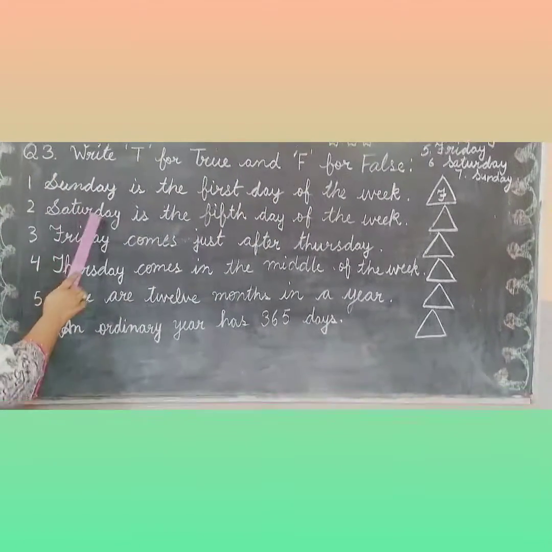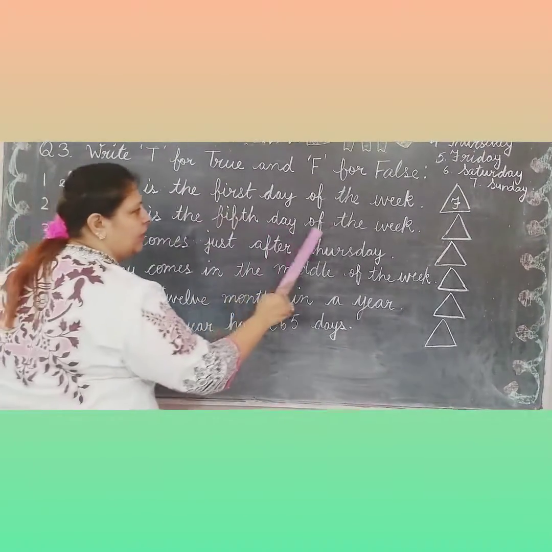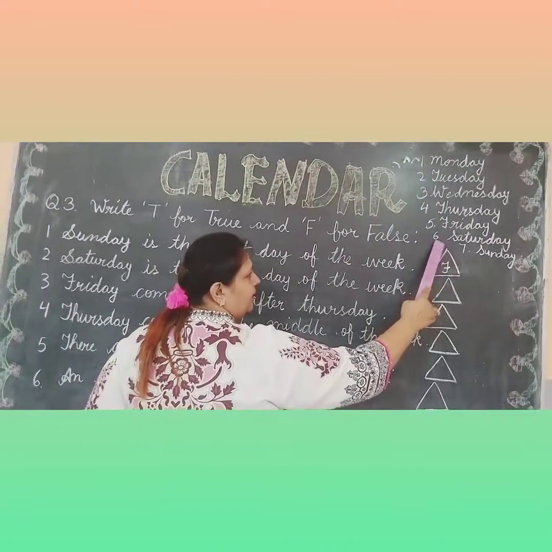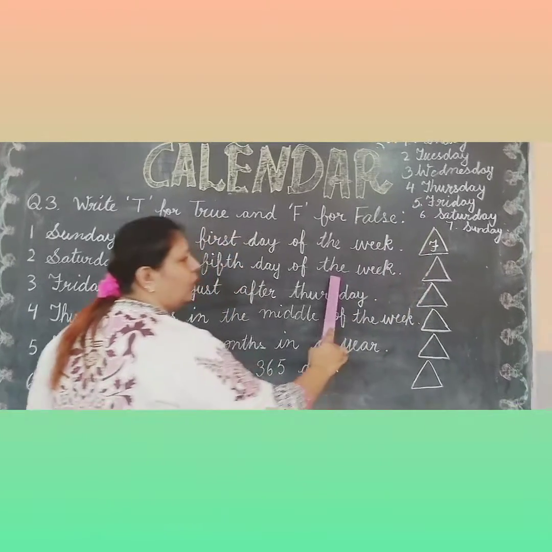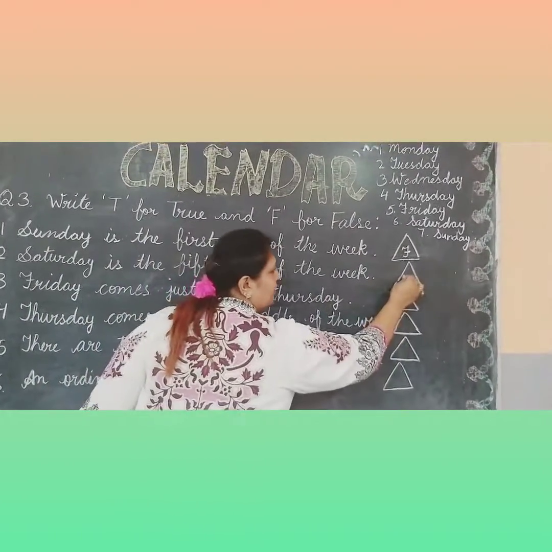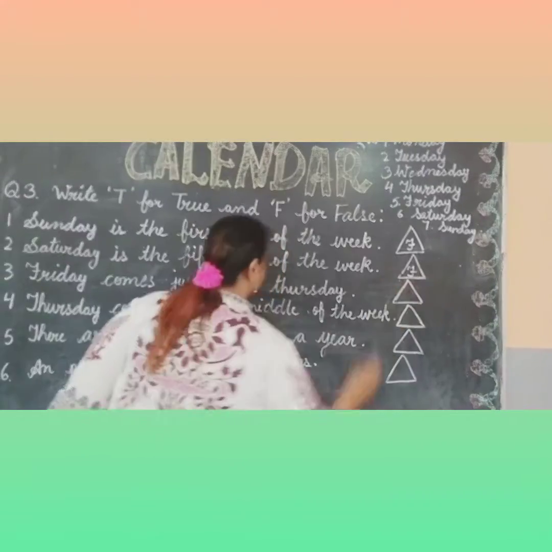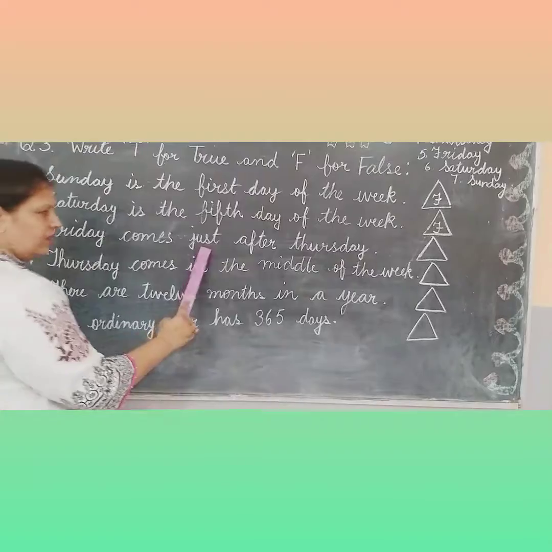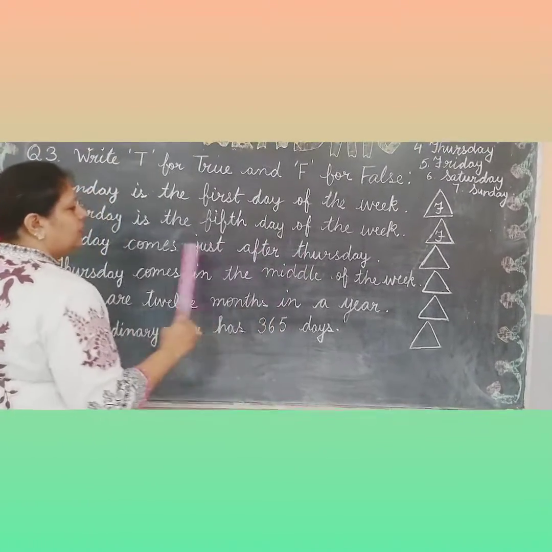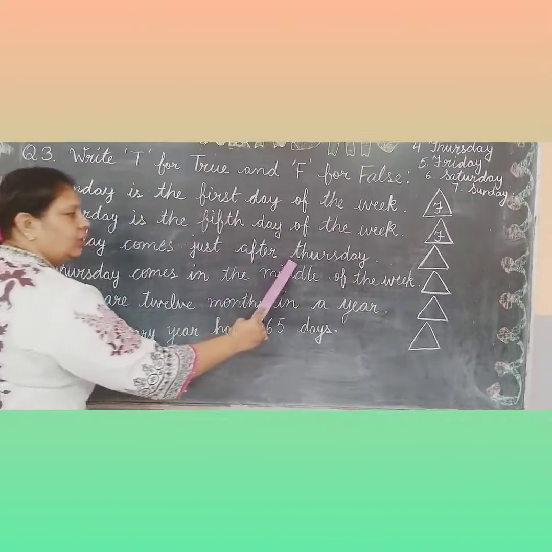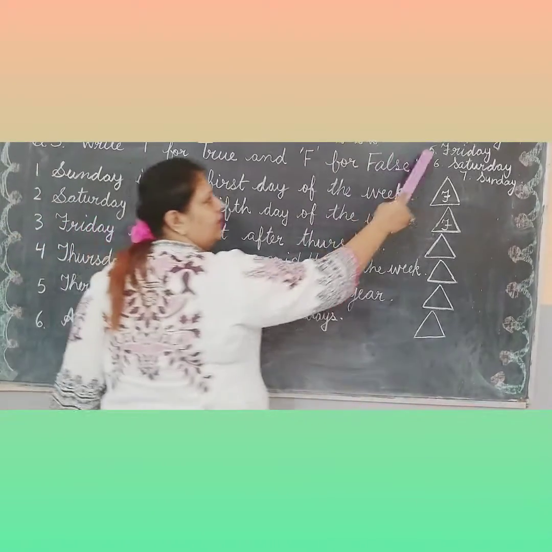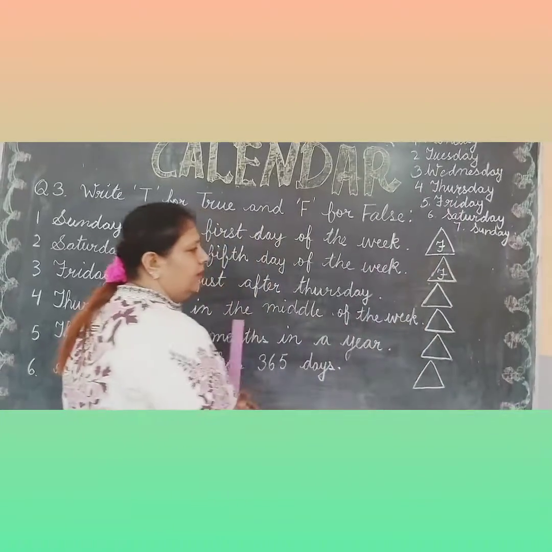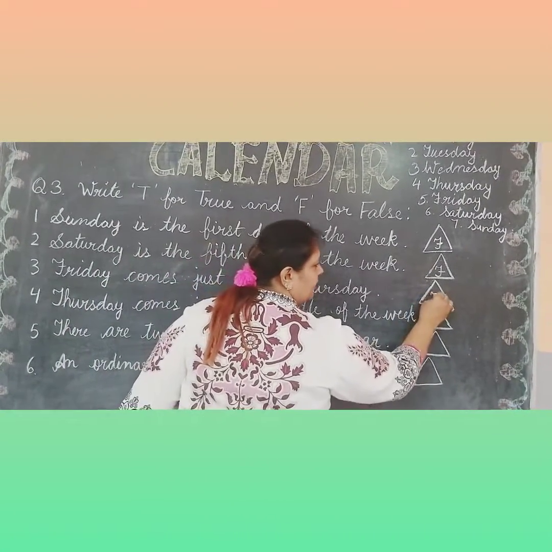Okay. Next is Saturday is the fifth day of the week. See, Saturday, no. Saturday is the sixth day. It is also false. So we will write here F again. Now third is Friday comes just after Thursday. Friday कब आते हैं? Thursday के बाद. Let's see. Thursday के बाद क्या है? Thursday, Friday. Yes, it's true. So we will write here T.